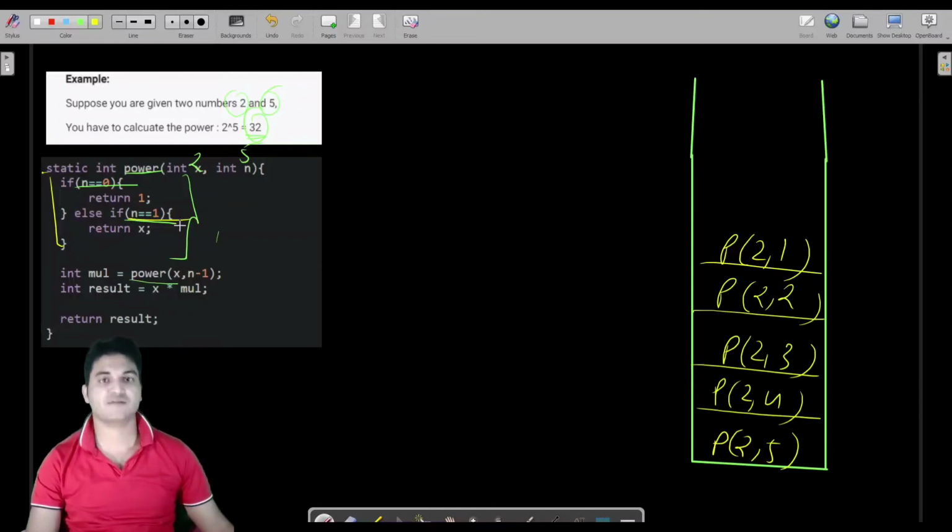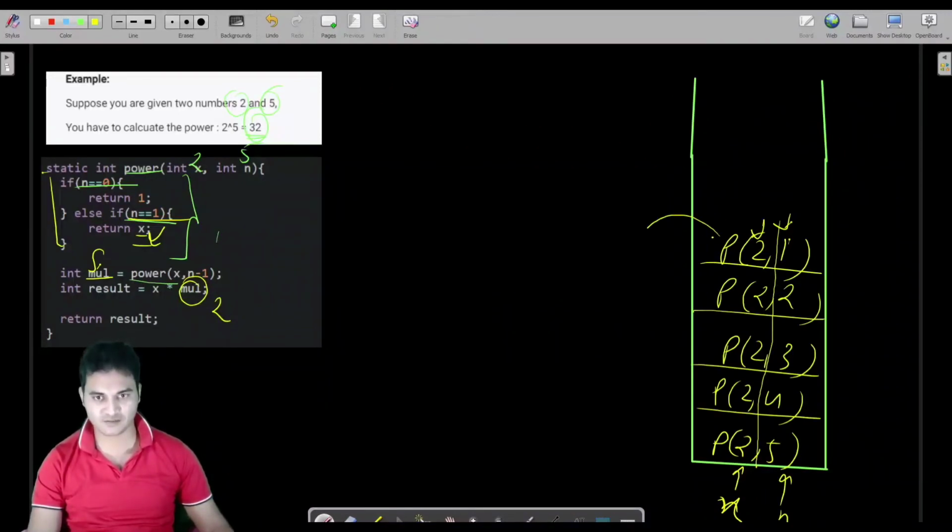Now n is 1. If n is 1, then in that case what do we have to return? We just have to return x. What is the value of x? This is x, this is n in each call. Fine. So x is 2, so it would return x. So p of 2, 1 would return x to here. So this variable contains x. X is what? 2. So this contains 2. This method will return x here.